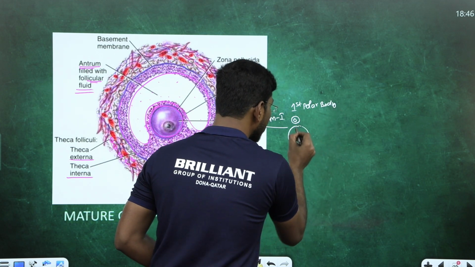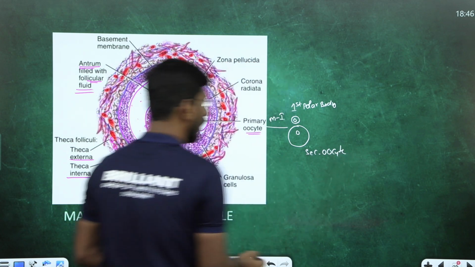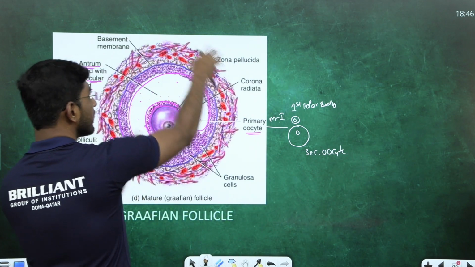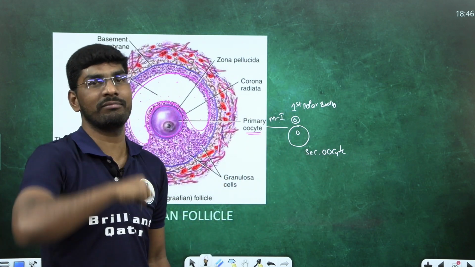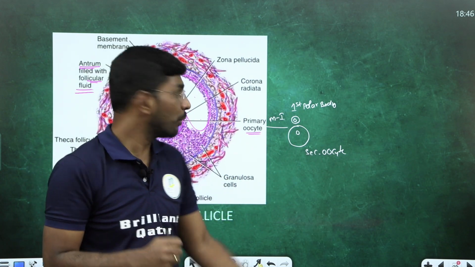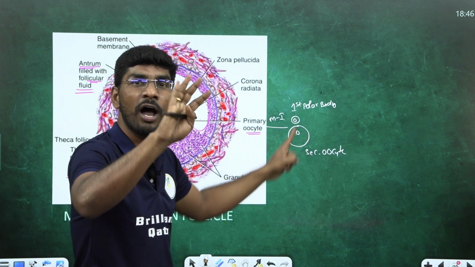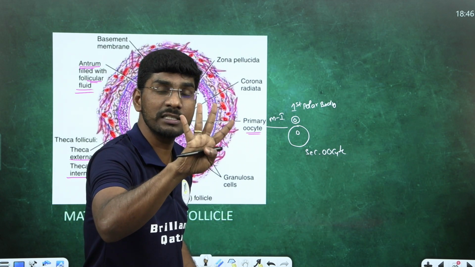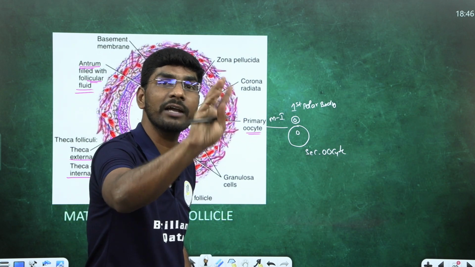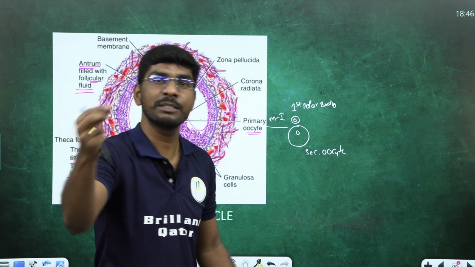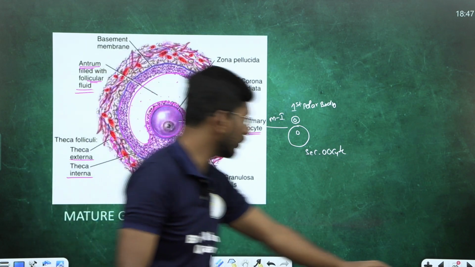Whatever the bigger size one is, secondary oocyte. Remember, once the secondary oocyte forms, this Graafian follicle ruptures and the secondary oocyte is released, a process called ovulation. I hope you understand. What about the fate of this first polar body? Degenerate. Because of that reason, out of 4 daughter cells after meiosis, 3 degenerate, only 1 functional egg. With that ovum and sperm, fertilization takes place. Got my point? Come to the next question.